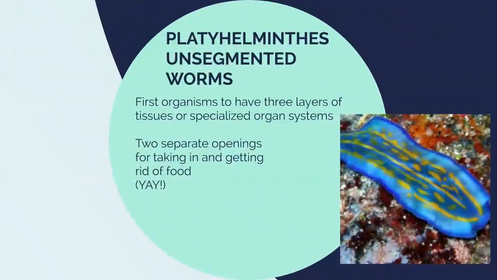Next came unsegmented flatworms. I love this. You can see this in Finding Nemo, and I always point it out every single time I watch Finding Nemo as they're going to the drop-off. They're platyhelminthes, whatever. They're the first organisms to have three layers of tissues or specialized organized systems. They have two separate openings for taking in and getting rid of food. Just take a moment to appreciate the unsegmented flatworms, okay? All of the animals before that had only one hole for taking in and getting rid of food.